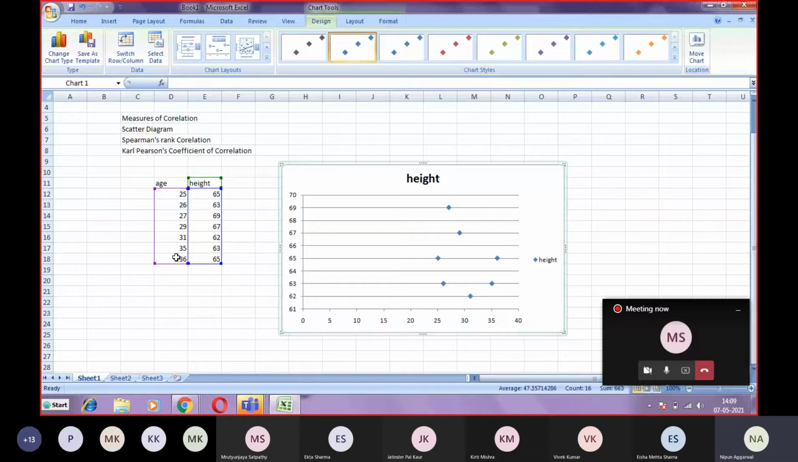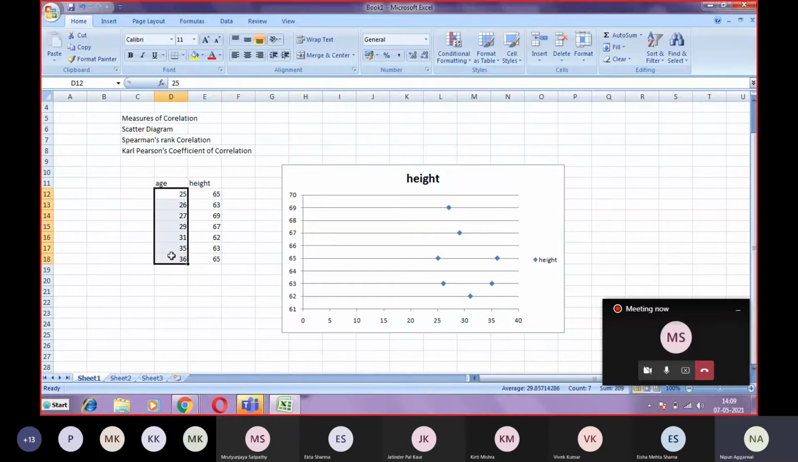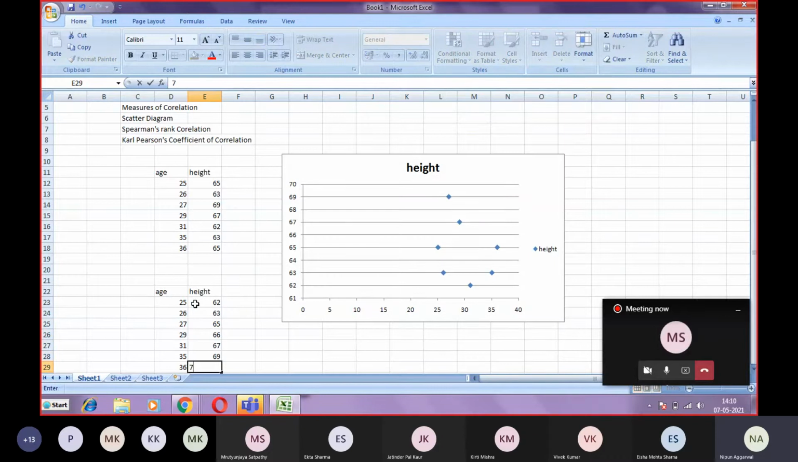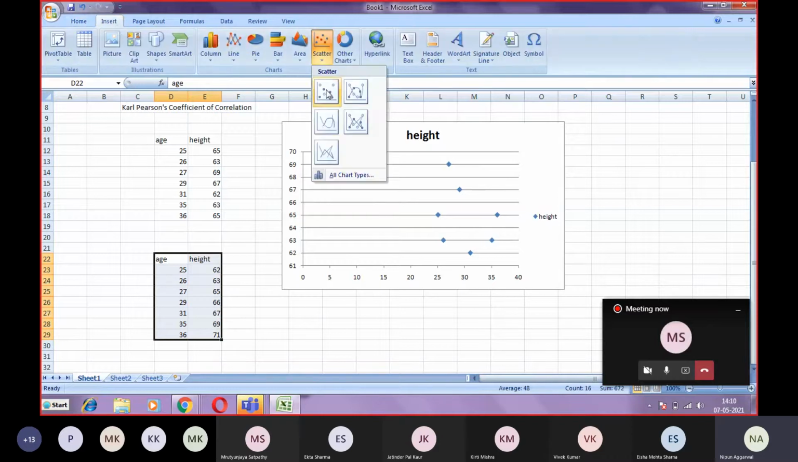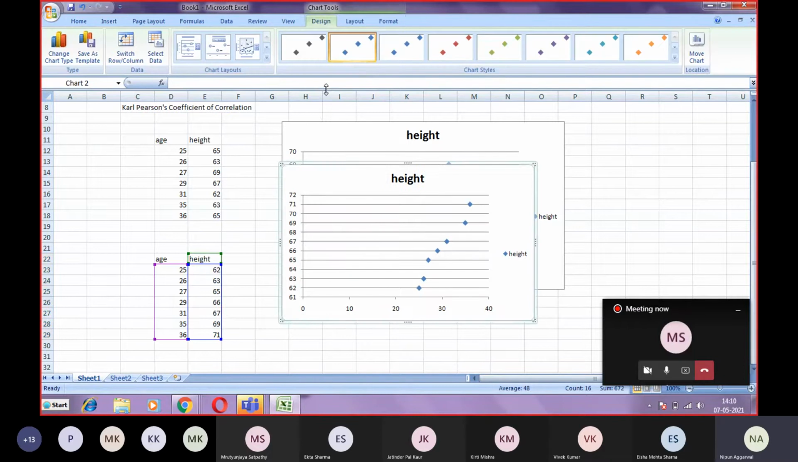But if we take the data as, suppose, this one, suppose we change the data now. So this is my age, and height is also increasing: 62, 63, 65, 66, 67, 69, 71. Fine. Now if we plot the graph for this, again we have to go to insert the scatter diagram. So now this is the scatter diagram.